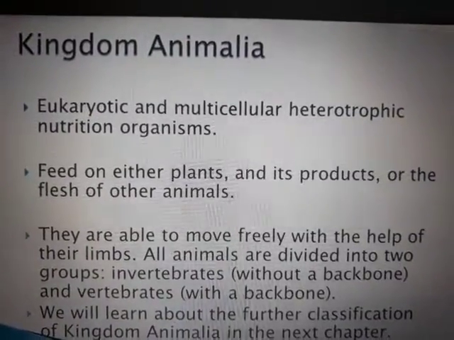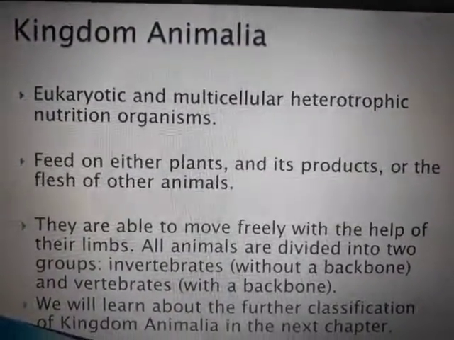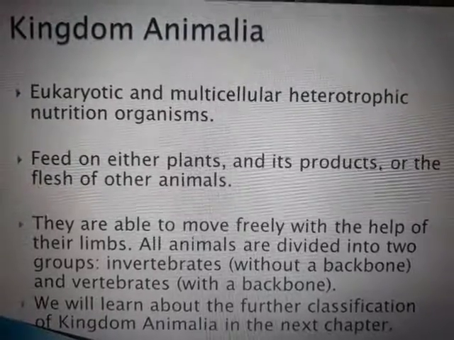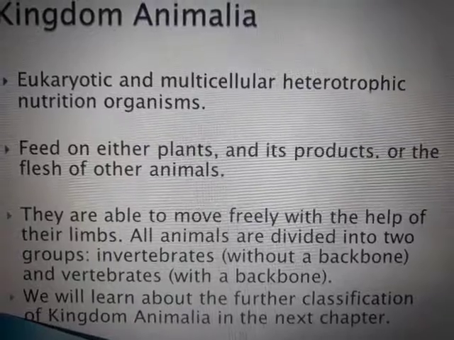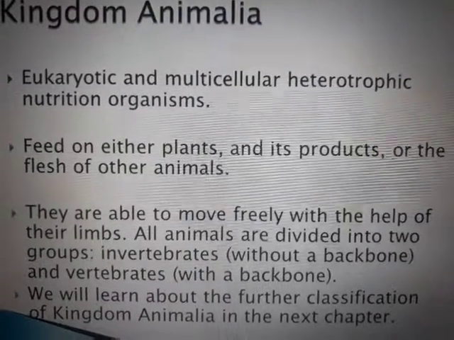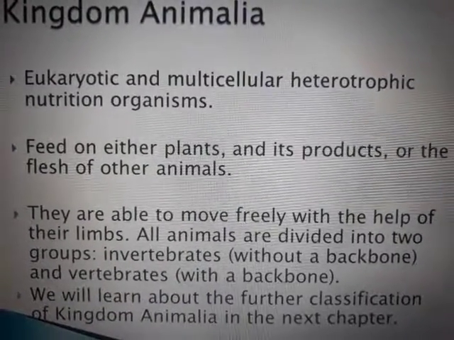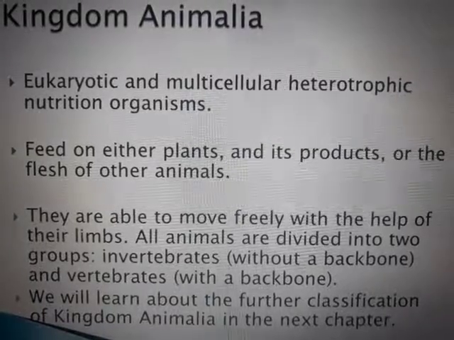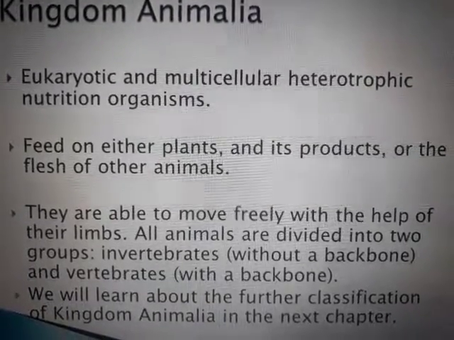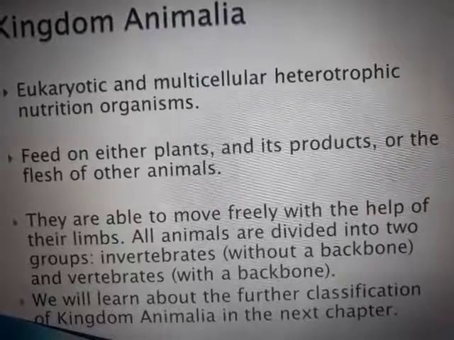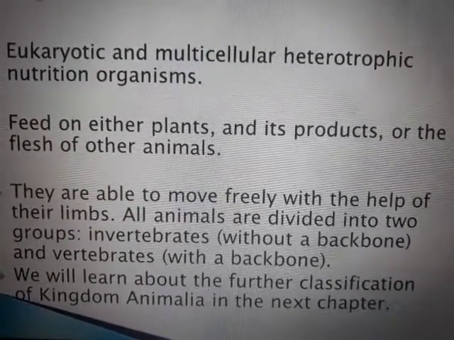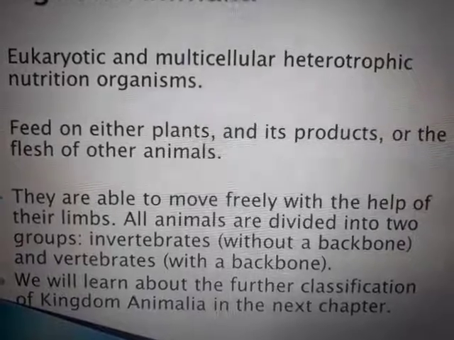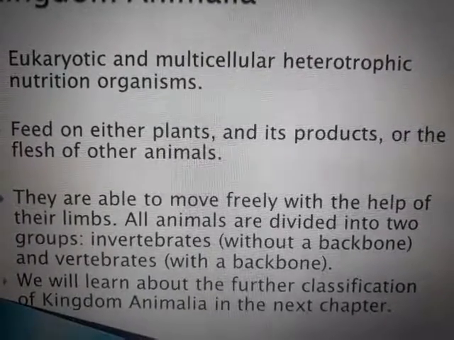And the last kingdom is kingdom Animalia, where the organisms have limbs, are heterotrophic, multicellular, and eukaryotic, and there are majorly two types, invertebrates and vertebrates. In the next lesson we are going to study them in detail: what vertebrates are, what the types are, what phyla come under them, what invertebrates are, and what different phyla come under them.